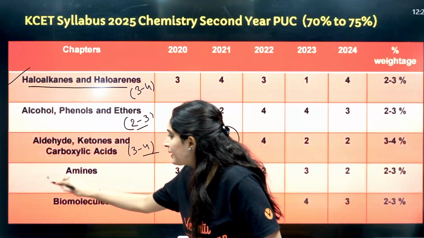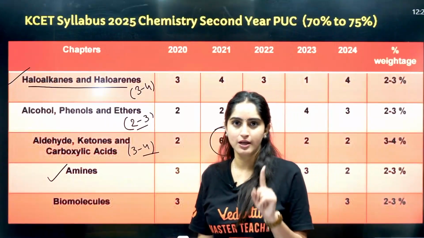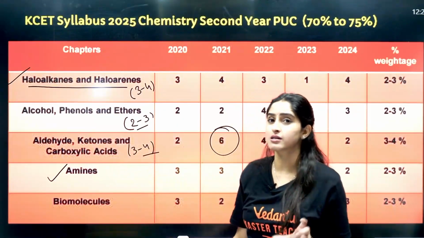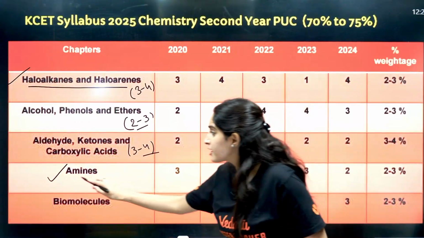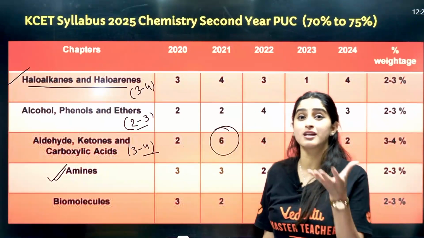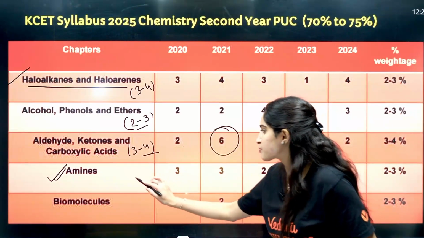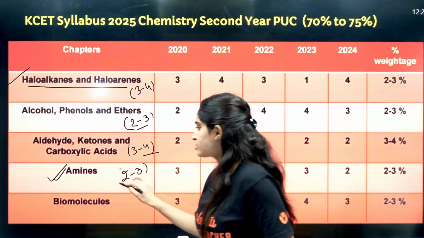Next is amines. From amines, basicity is important, and from all these, alcohols, phenols, ethers, aldehydes, ketones, acidity is a very important concept, right? So the basicity of amines and distinguishing tests like the Hinsberg reagent, all these are very important, right? So you can expect around 2 to 3 questions from here.